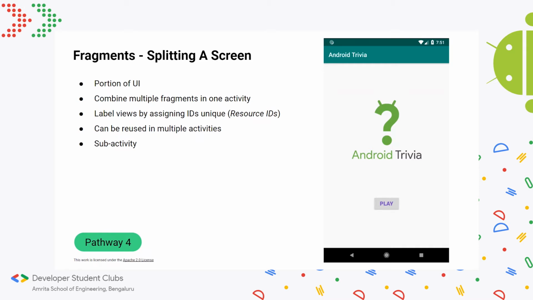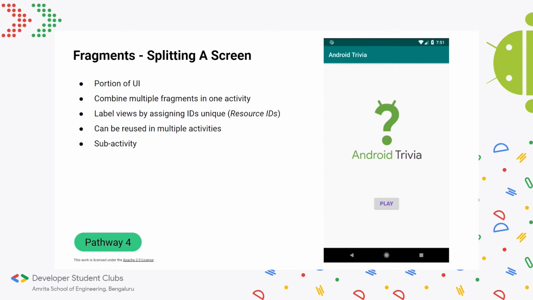Fragments, if you look at the literal meaning in English, basically means parts of anything. You can think of shrapnel when something blows up: there are fragments of the remains of the house or whatever blew up, all around.